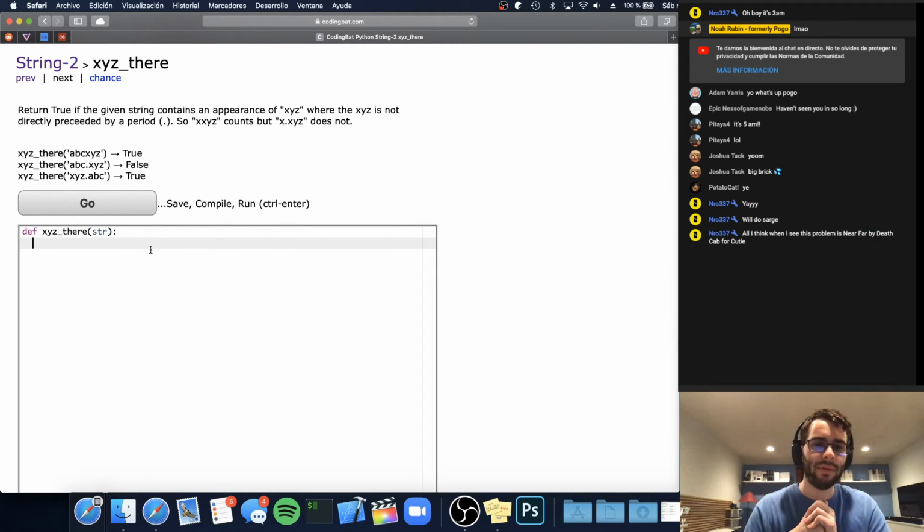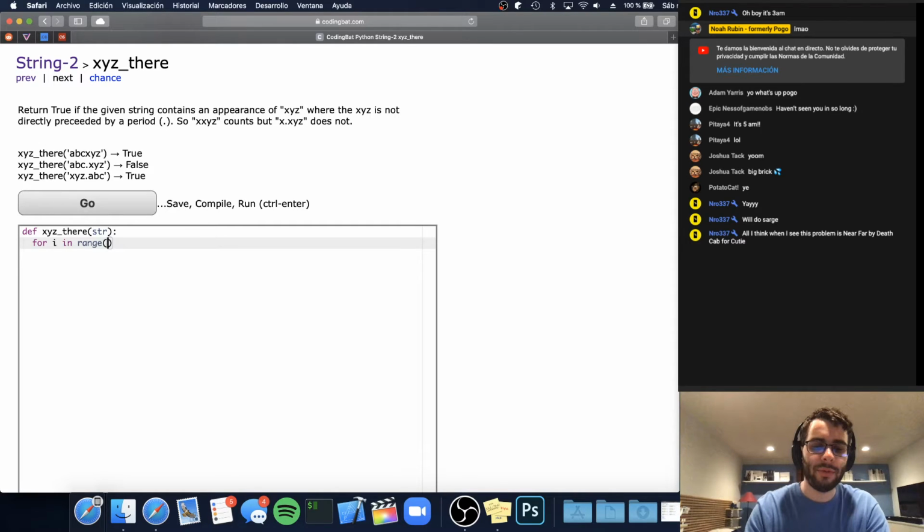Return true if the given string contains an appearance of XYZ, where the XYZ is not directly preceded by a period. So XYZ counts, but X.XYZ does not count. I'm pretty sure we're just looking for windows of length 4. We're doing the same exact thing as the code example, but we just want to make sure that the last 3 characters are XYZ and the first one's not a period. And this is just true or false. So this one's, I guess, a little bit boring, this problem set.